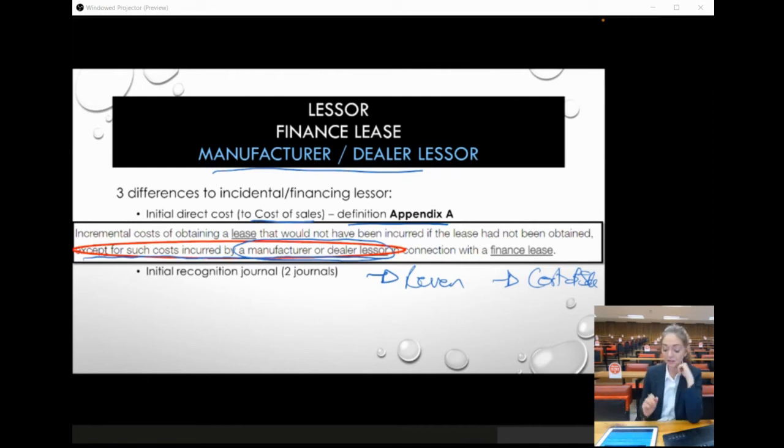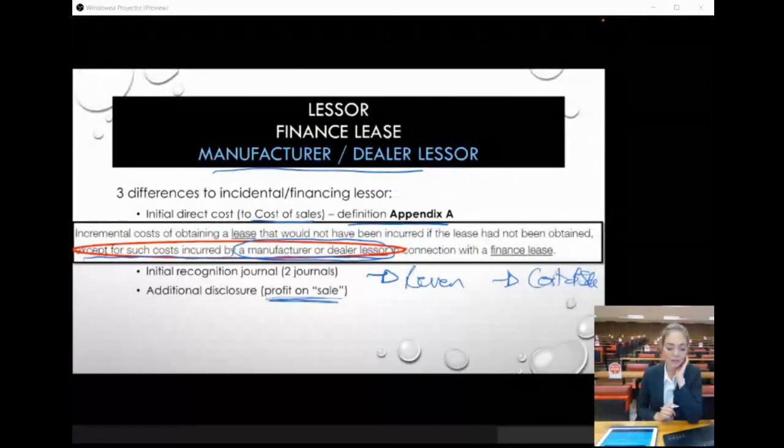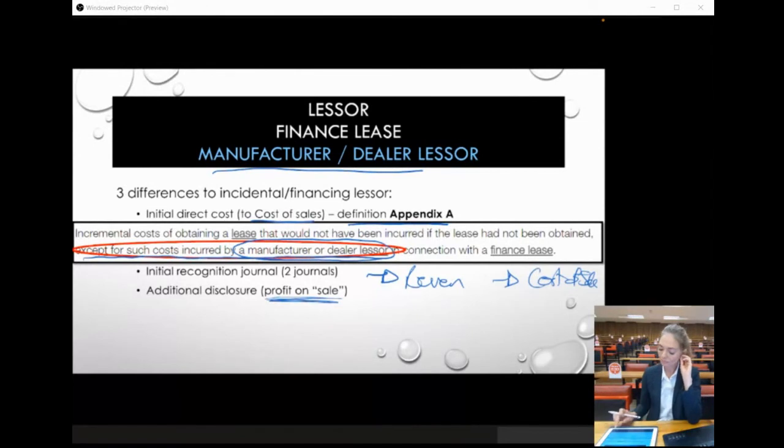Okay, and then the third difference is we will have additional disclosure because of the fact that we now have this profit on sale as well.